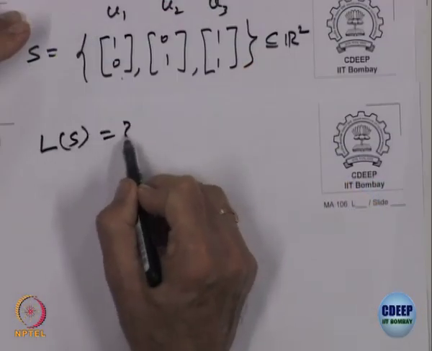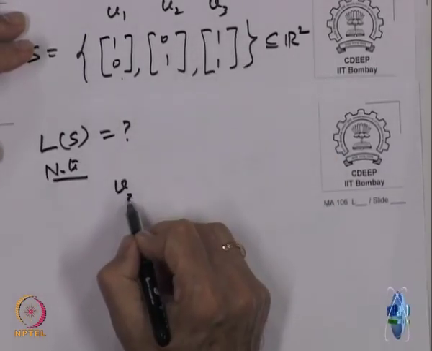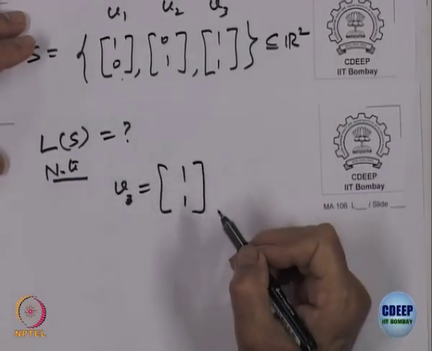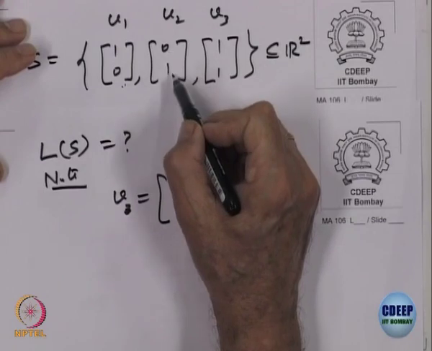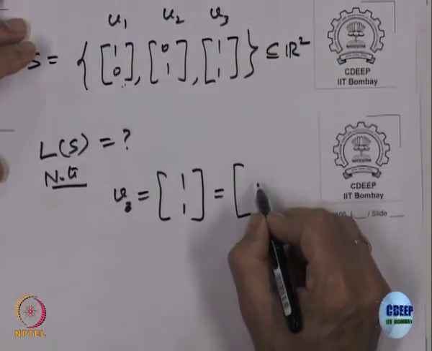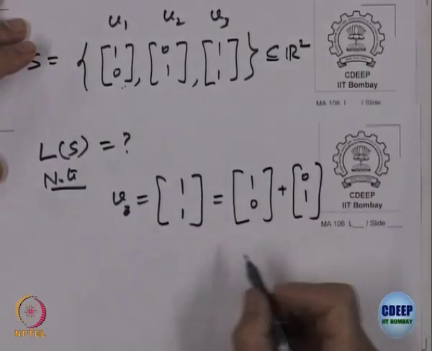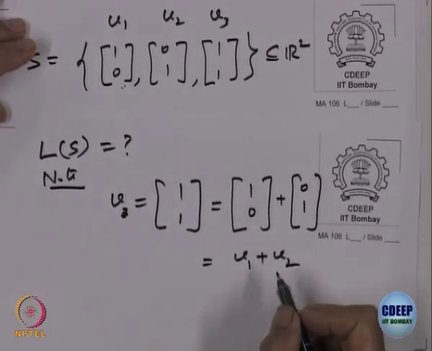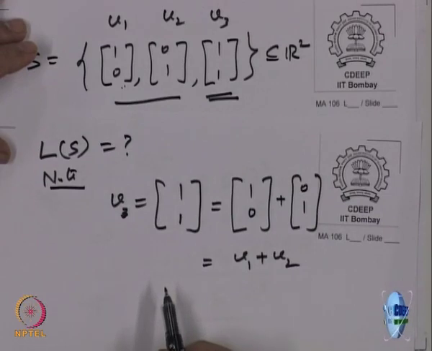Okay, so let us write. L S, we want to find out what it is. Let us note one thing. Let us look at V 3. What is V 3? That is (1, 1), right. V 1 is (1, 0), V 2 is (0, 1). I can write this as (1, 0) plus (0, 1), and that is the same as V 1 plus V 2, right. That means this V 3 is already a linear combination of V 1 and V 2.